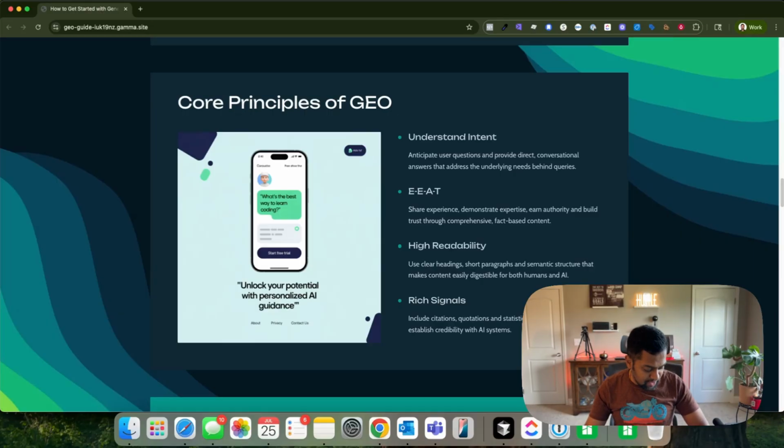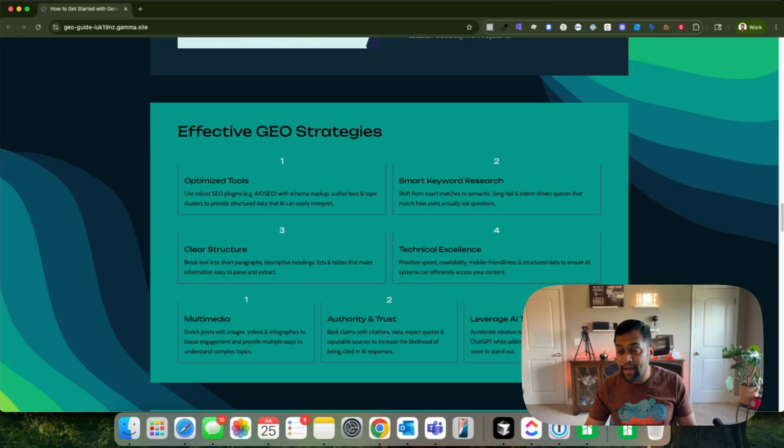A lot of these citations are happening because the AI engines think that that particular website is authoritative and it has much richer and modern and updated statistics and quotations. So think about how you can add that to your website. I'm going to quickly run through these GEO strategies.